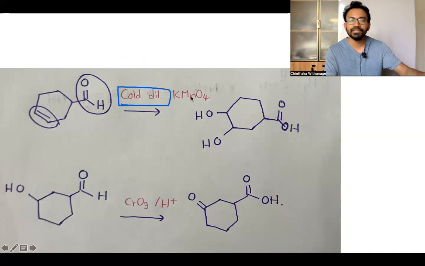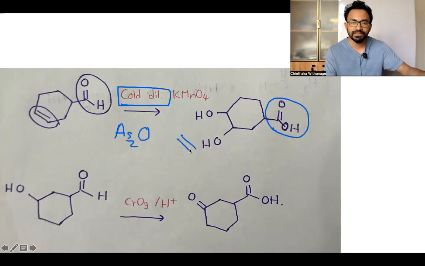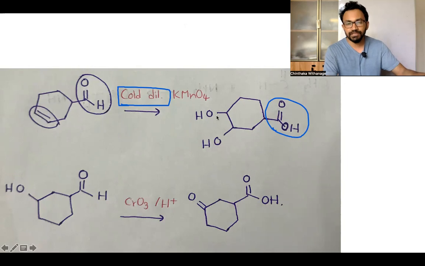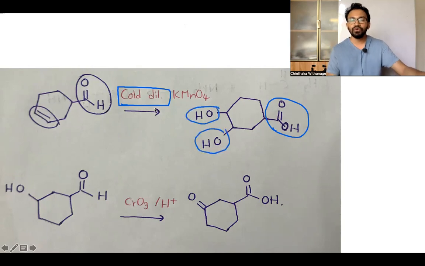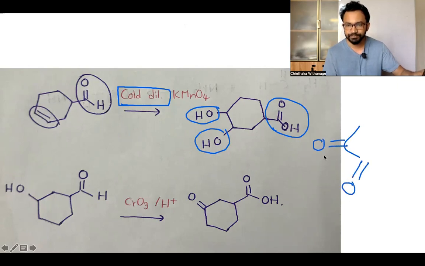So you can see the aldehyde group has converted to the carboxylic, and the double bonds. See, if we use Ag2O here, the double bond remains the same, right? But here we use cold dilute KMnO4. So what happened to the double bond? It just converts to OHs. But due to the cold dilute situation, these OHs are not going to be further oxidized. So you have to make sure of the limitations of cold dilute KMnO4, right?